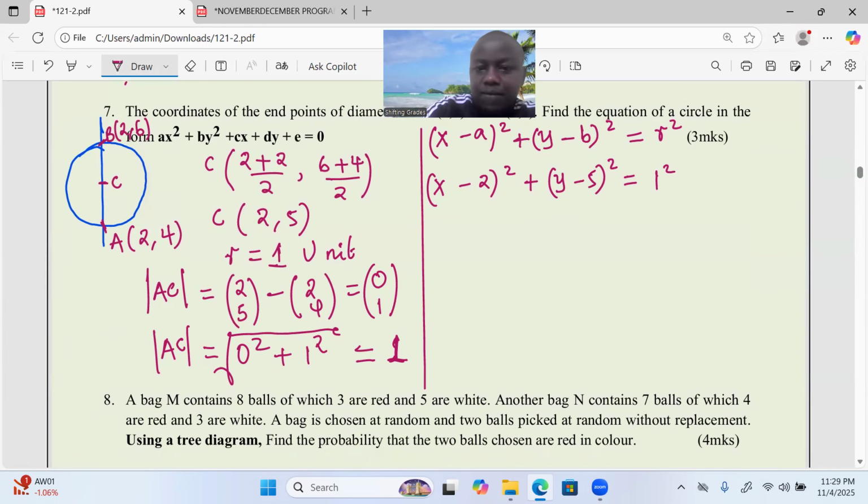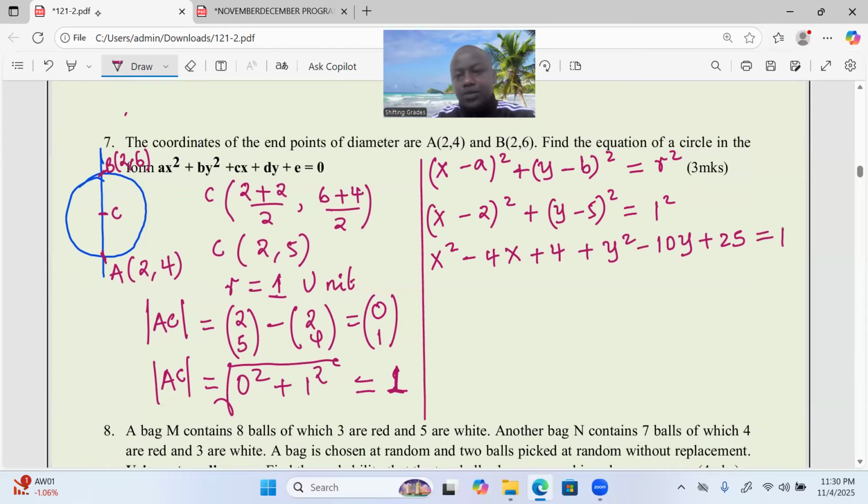At this point, let's expand: x squared minus 4x plus 4, then plus y squared minus 10y plus 25, and this is equal to 1.